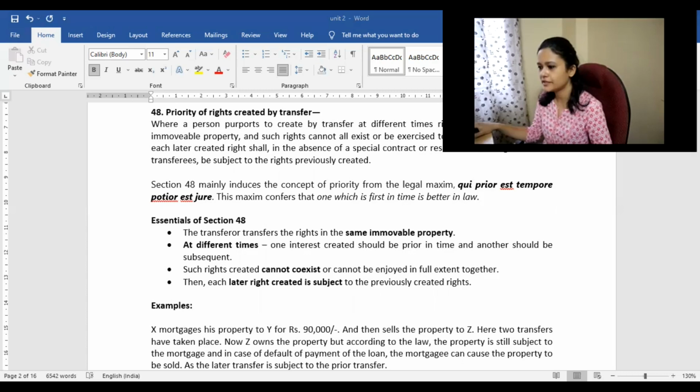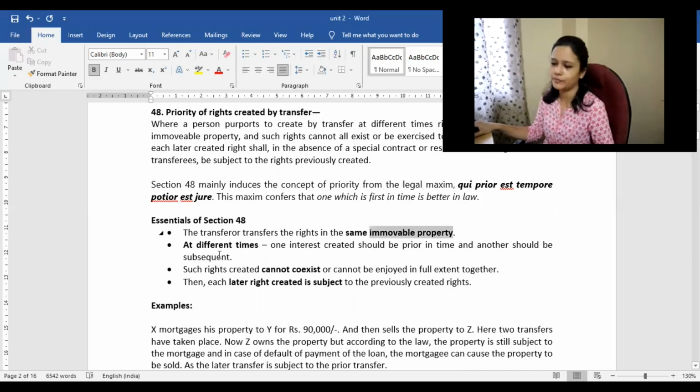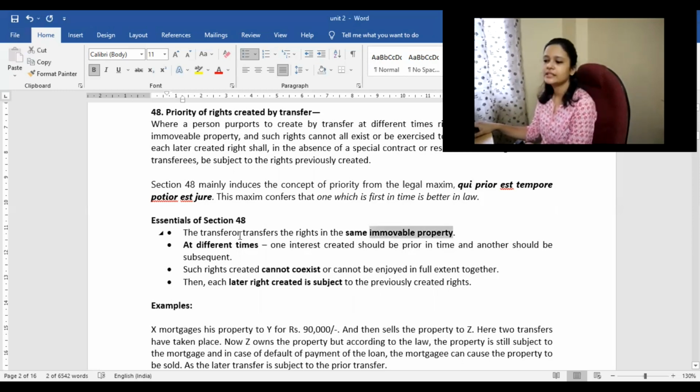Okay, so the first thing is that this section is applicable with regard to immovable property only. First, the transferor transfers the rights in the same immovable property.